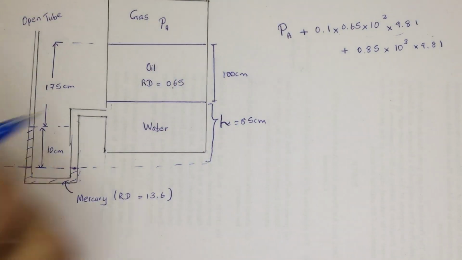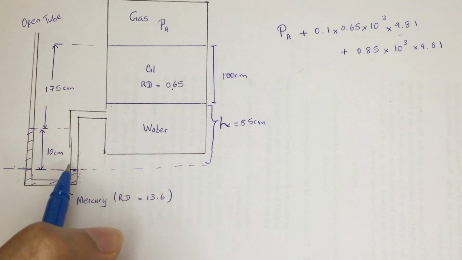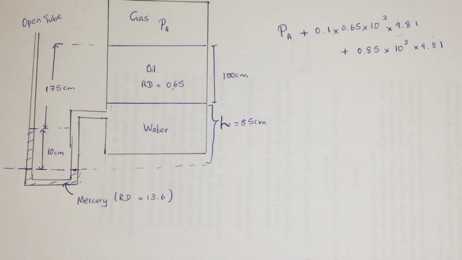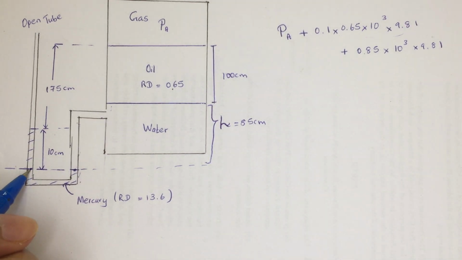Gas is also going to make the pressure, oil is going to make the pressure, and water is going to make the pressure. The total pressure is going to act at this point. Okay, let's move to the next part, this point. What do we mean by this point? What is making the pressure over here?